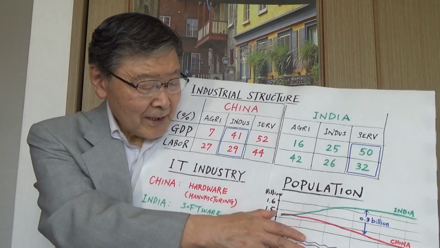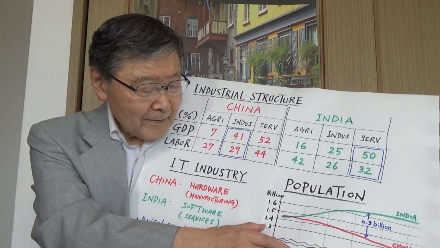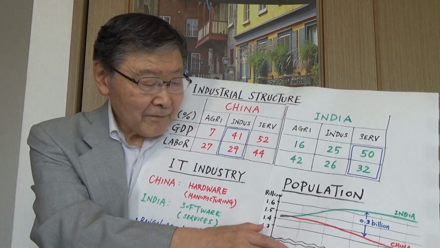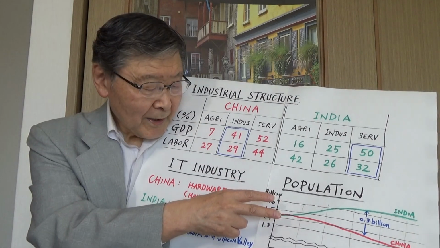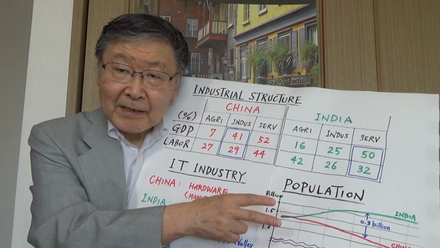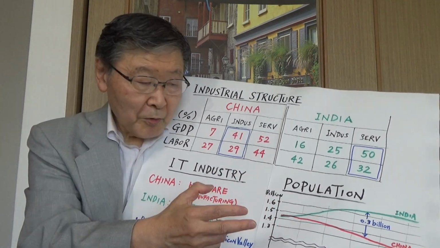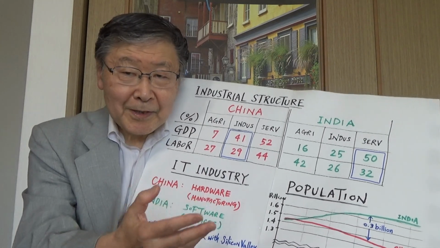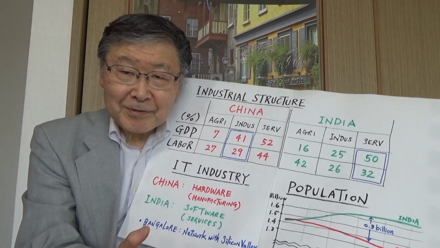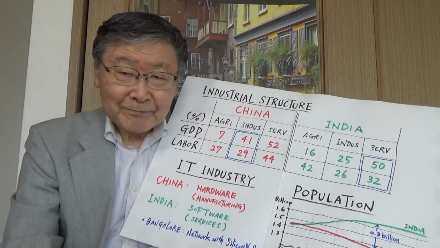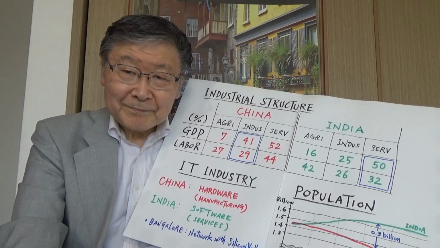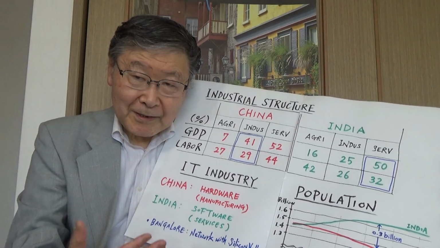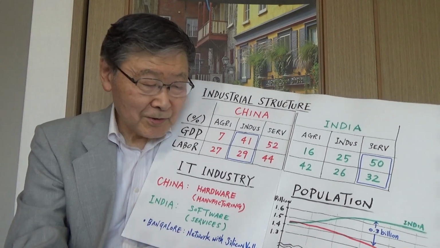And as you can see, by at least the mid-2050s, the difference between India and China in total population is more than 0.3 billion. That's 300 million. That's the same population as the United States as of today. So you can see the tremendous difference in the future course of economy between these two countries.